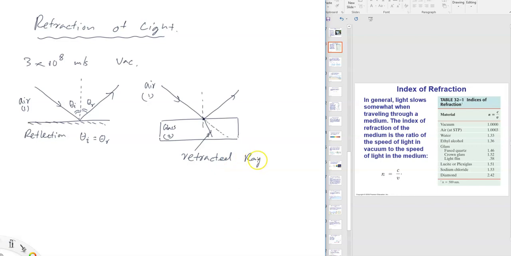Now this light is the refracted ray, or refracted light. This is your theta I. This is the refracted angle over here, theta refracted. Now why is it bending? Why does the refraction happen? It's because it slows down, the speed changes. Okay, so let's get into a little bit more detail about the speed changes.